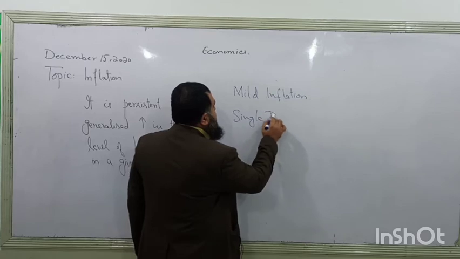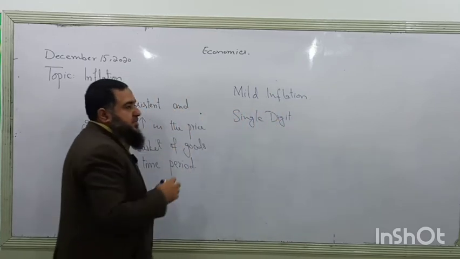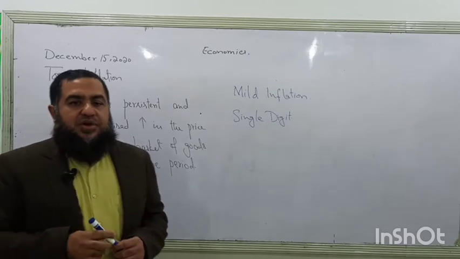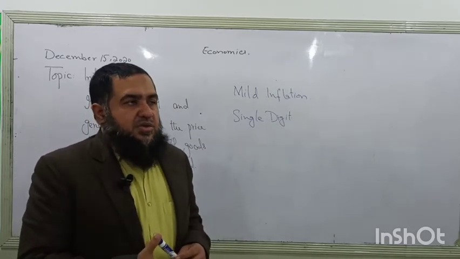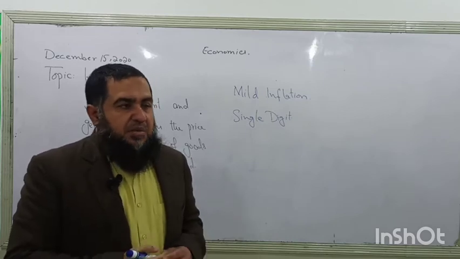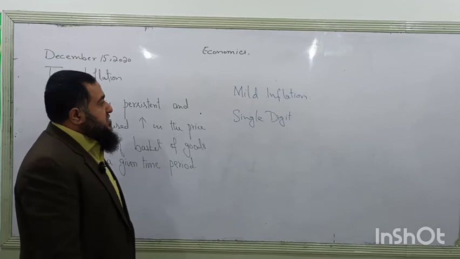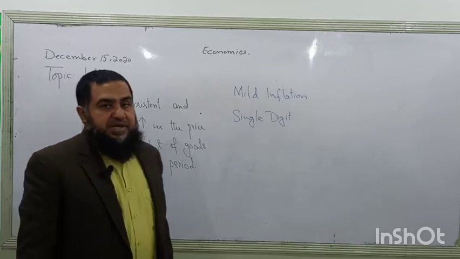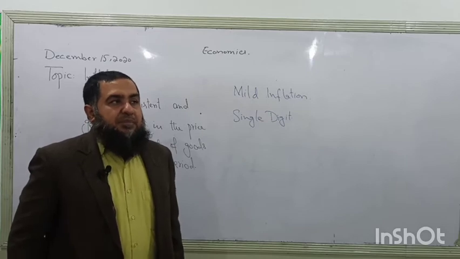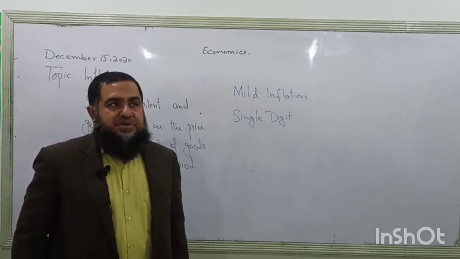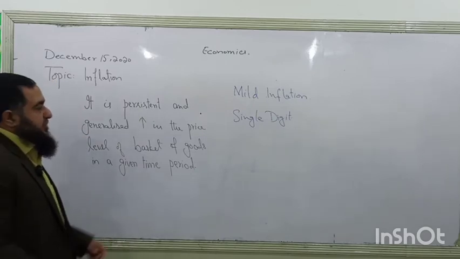Single digit inflation is below 10%. Although prices are not growing at a mild rate, they are growing by 7%, 8%. They have this growth rate, which is not mild, but it is still below 10%, and that is called single digit inflation. And when it moves above 9%, that is 10% and above, then it is called double digit inflation.